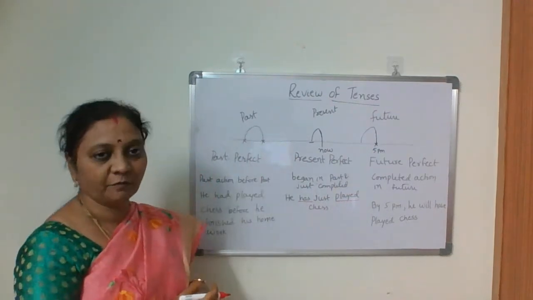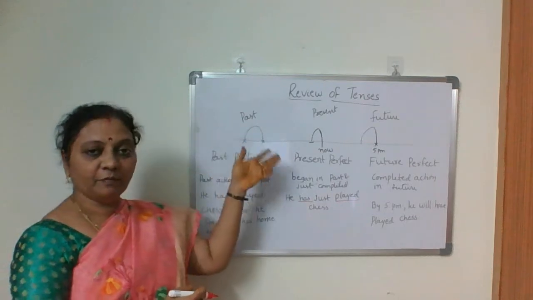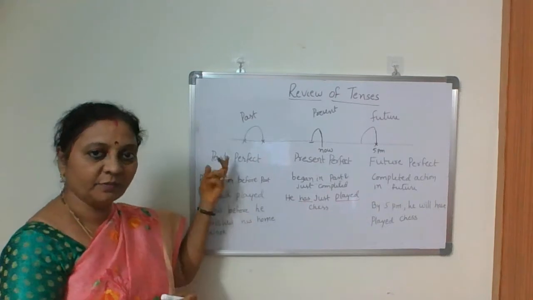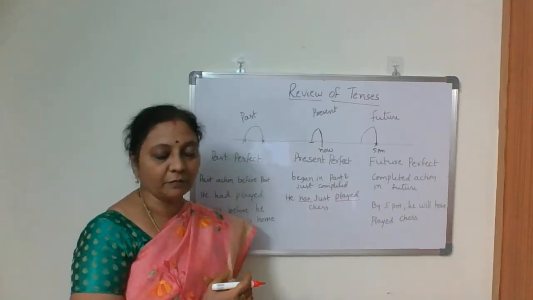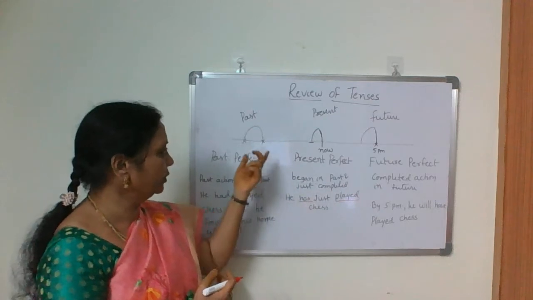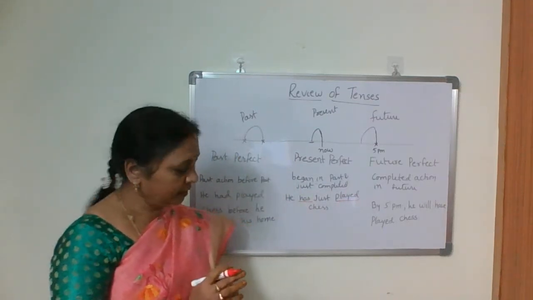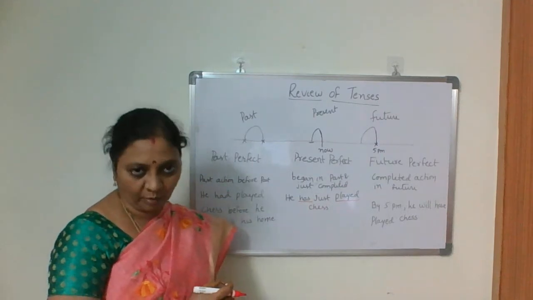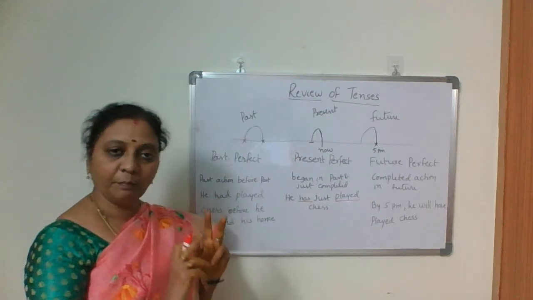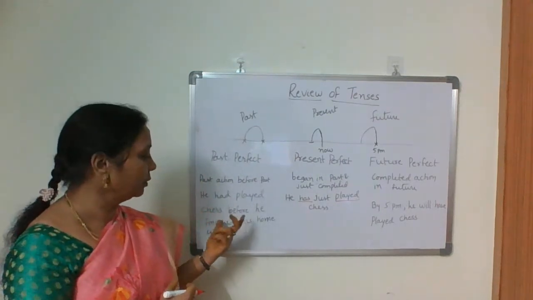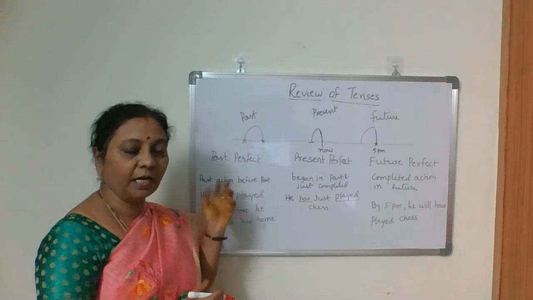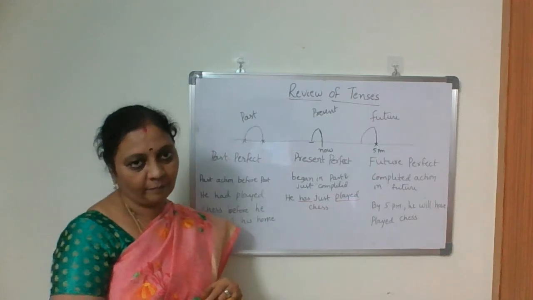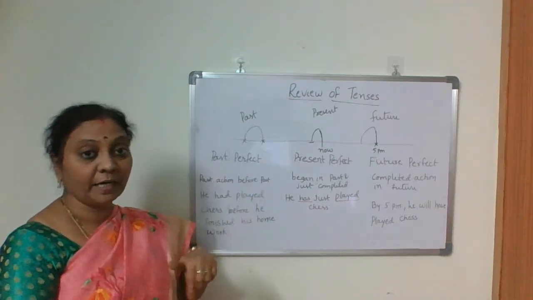Then what about past perfect action? Past action before another past action. So one action, two actions took place, and for first action we use past perfect, and second action we use simple past, isn't it? So he had played chess before he finished his homework. He finished his homework, he played chess, two things. But which was the first one? Playing chess, isn't it? He had played chess before he finished his homework.